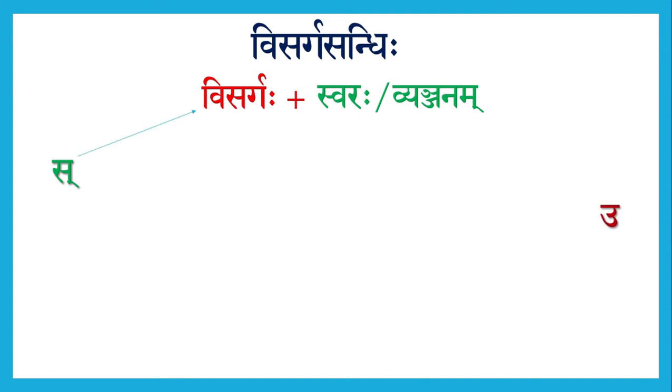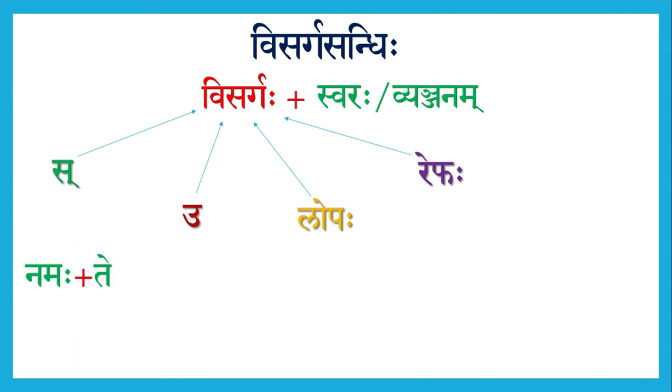The second, it may be the letter U. Then it is called Ukaradeshaha. It may be Lopaha, which means that the Visarga simply disappears. And the fourth type is Rephadeshaha, which means that the Visarga is replaced by the letter R. Let us have a look at examples for each one of these.